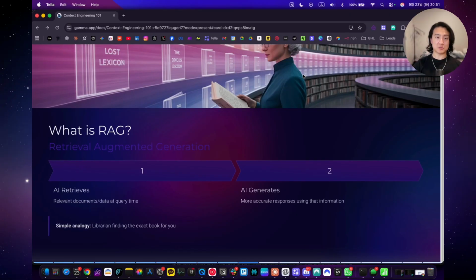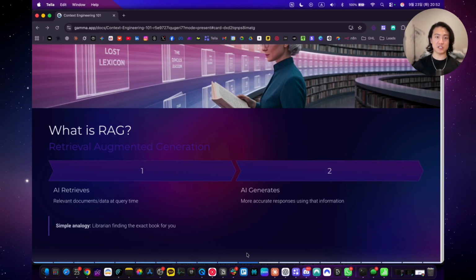But anyways, just think of it like this. It's very simple, just 2 steps. So step 1 is AI retrieves the relevant documents or data or the information at the query time. And then step 2, it's AI generating the more accurate response using that information to fill the requests or to answer the customer's inquiries, something like that.